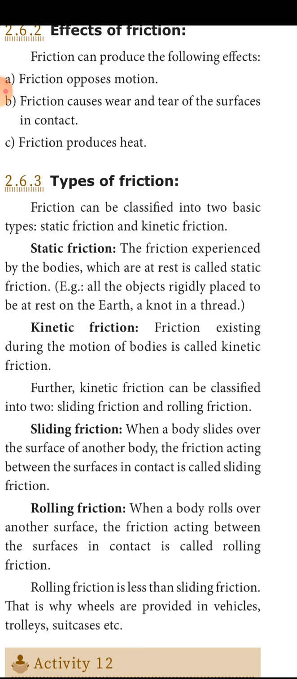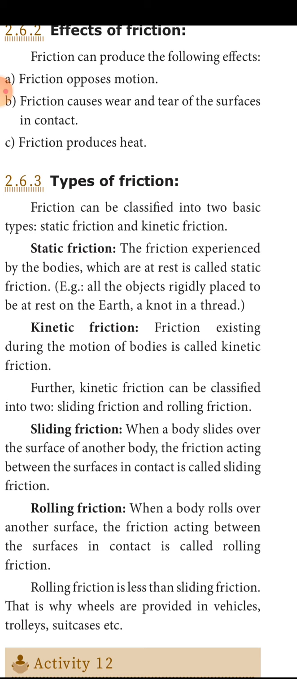When a body slides over the surface of another, for example, in a playground, you slide down a slanting slab, this type of friction is called sliding friction. Rolling friction is when a body rolls, like when you roll a ball on a plane. Such friction is called rolling friction.